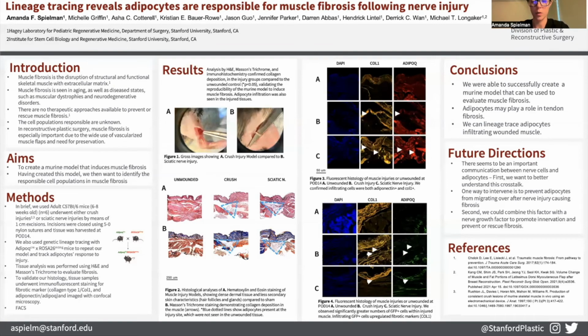So now, going forward, we can begin to examine how to intervene to prevent muscle fibrosis from occurring. First of all, there seems to be an important communication between nerve cells and adipocytes, which we saw after our sciatic nerve injury model. We want to be able to better understand this crosstalk. One way to intervene would be to prevent adipocytes from migrating over after nerve injury, causing fibrosis. Second, we could combine an anti-adipocyte migratory factor with a nerve growth factor to promote innervation and prevent or rescue fibrosis.